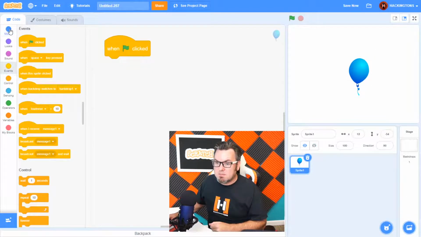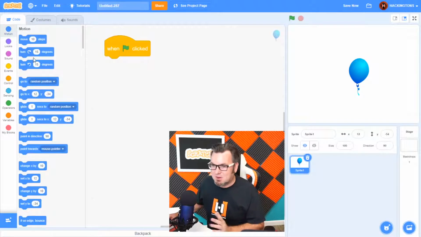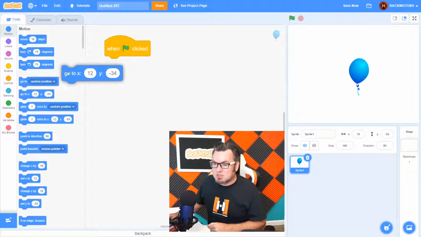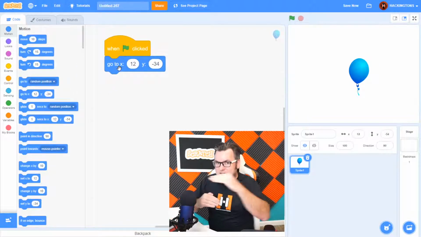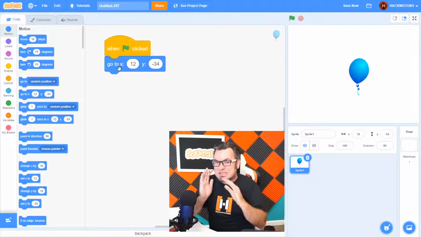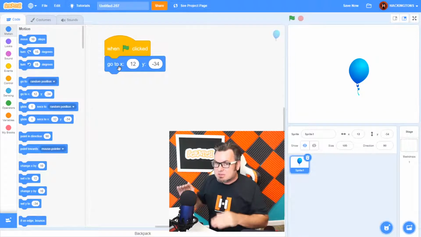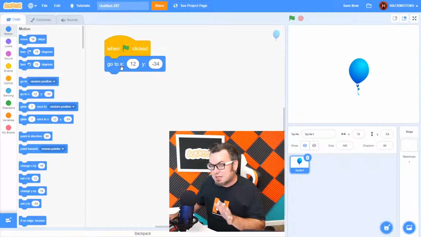So we'll go into the motion blocks. I know it's not really a motion, except for it's going to that position. And the center of the screen is the go to, and it uses the X Y. X is going across and the Y is going up. And that's a little bit hard for students that are in lower grades, like under 3rd grade. But we can explain it a little bit later.